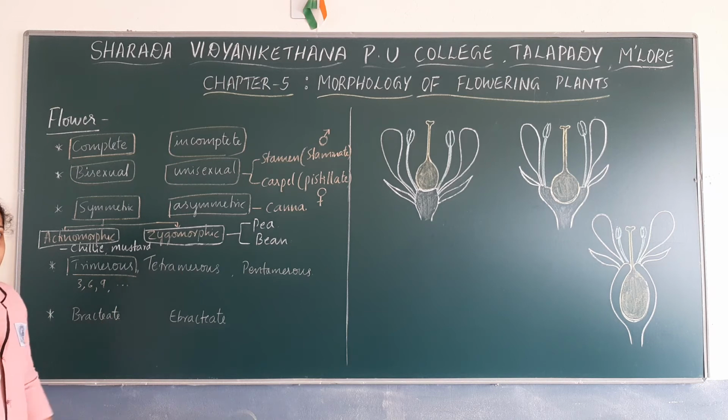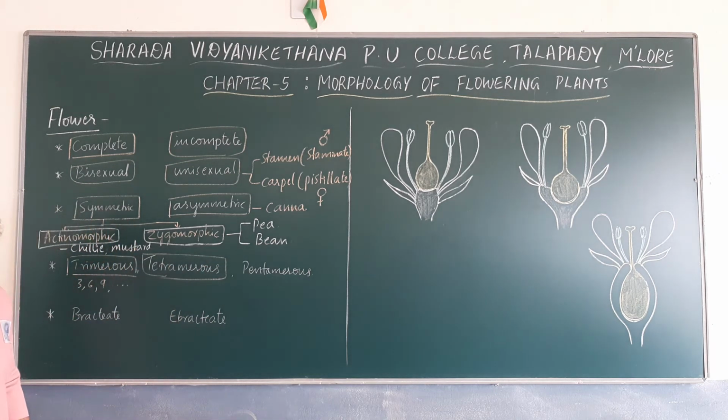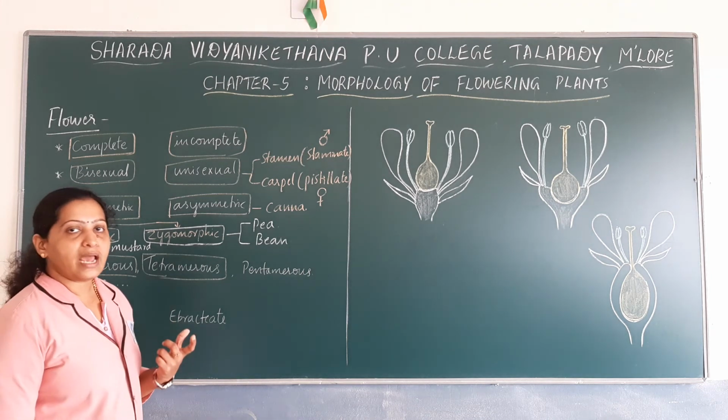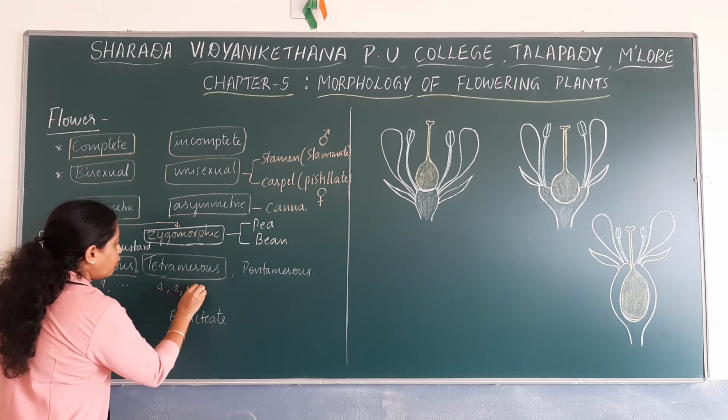Then what is tetramerous? The term tetra refers to 4. So tetramerous flowers are those flowers which have the floral appendages in 4 or multiples of 4.